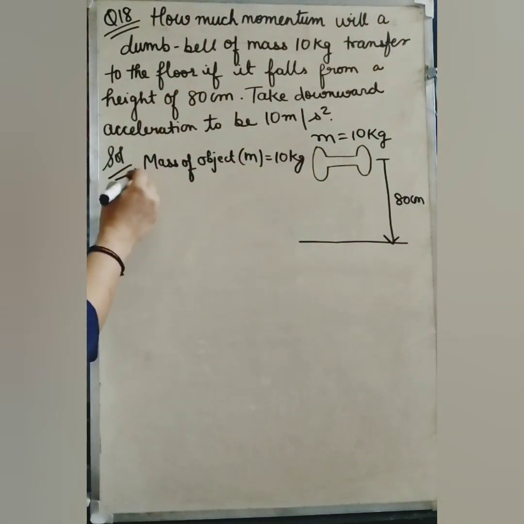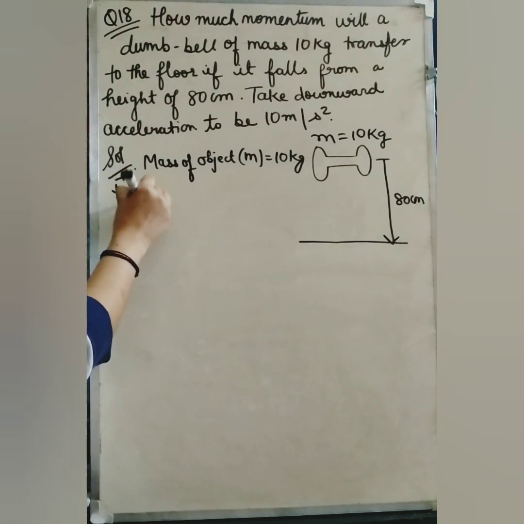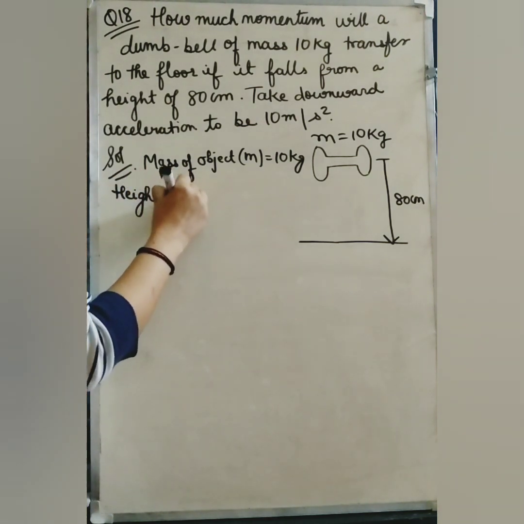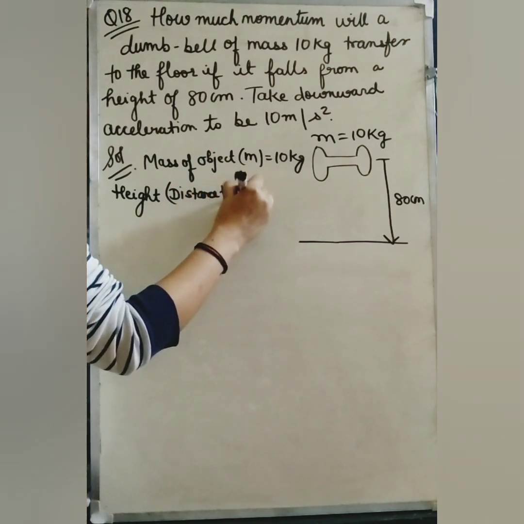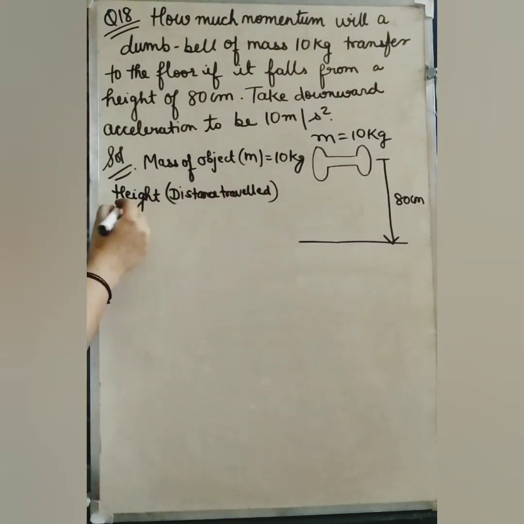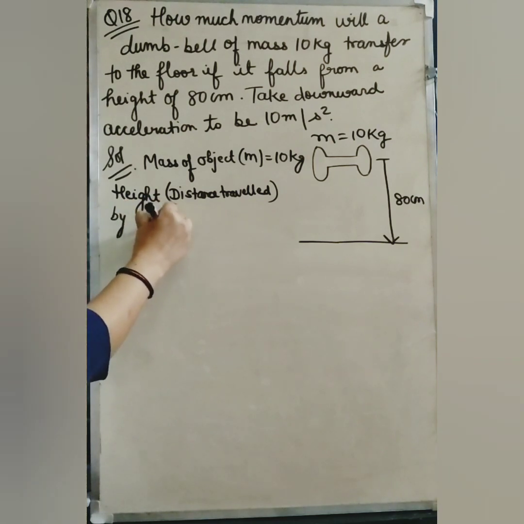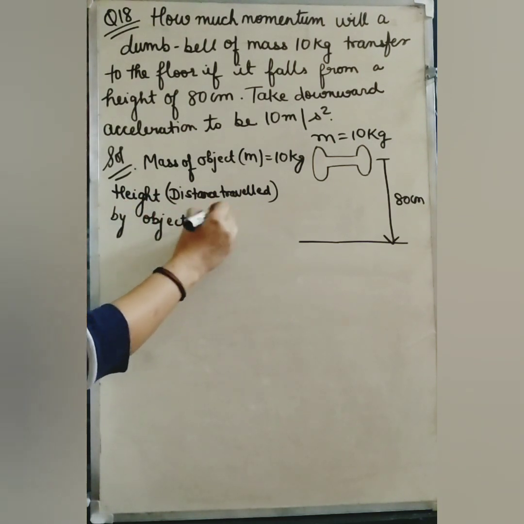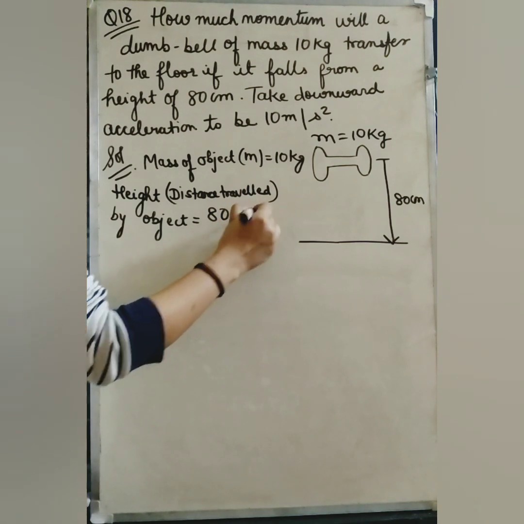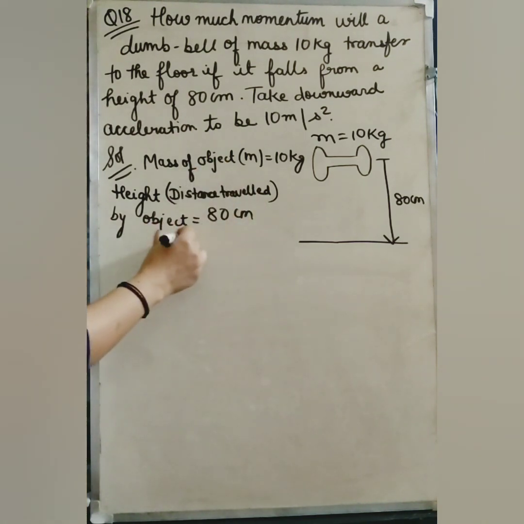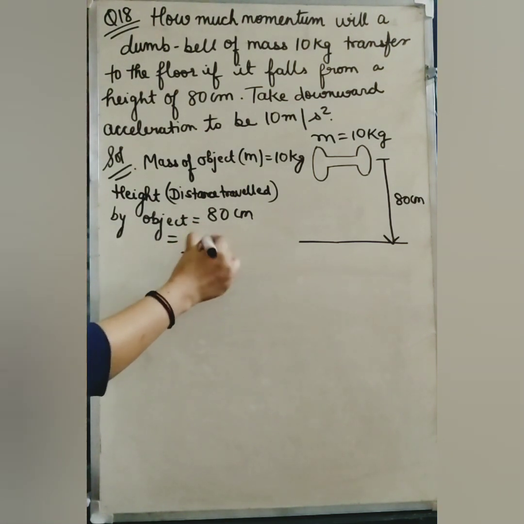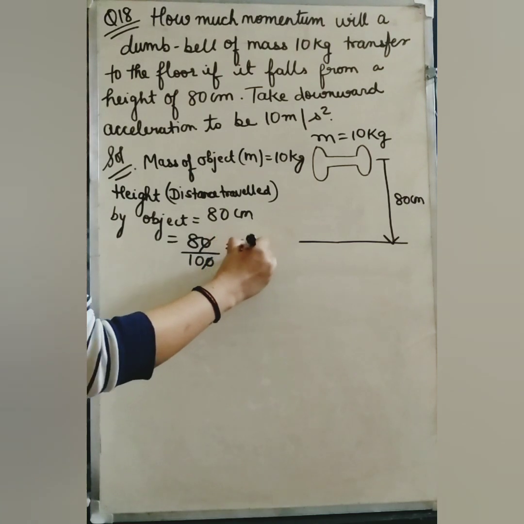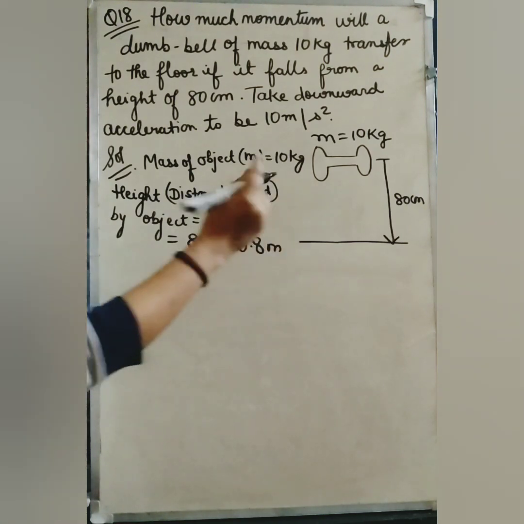So the height, or we can simply write, distance travelled by the object, it's 80 centimeter. Now this centimeter is not in SI unit, so you have to convert it into meter. So 80 upon 100. 0 and 0 will cancel and it will be 0.8 meter.